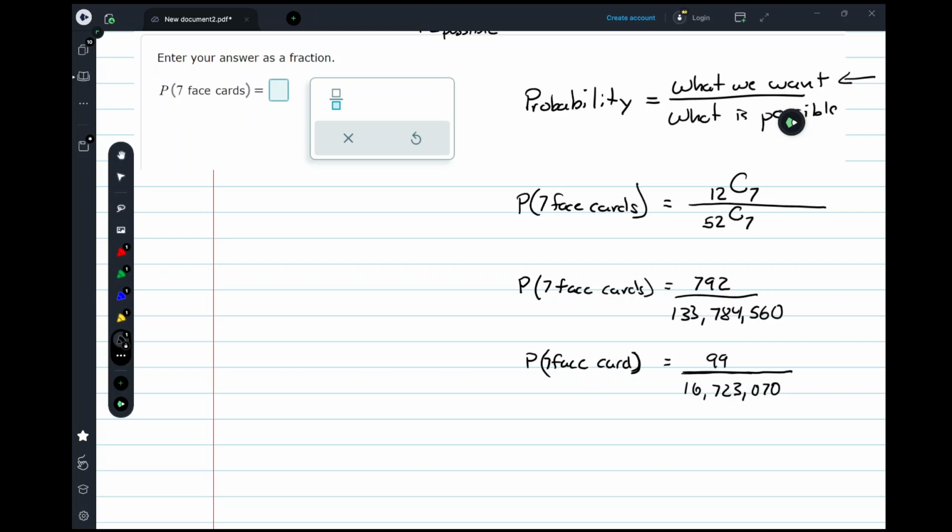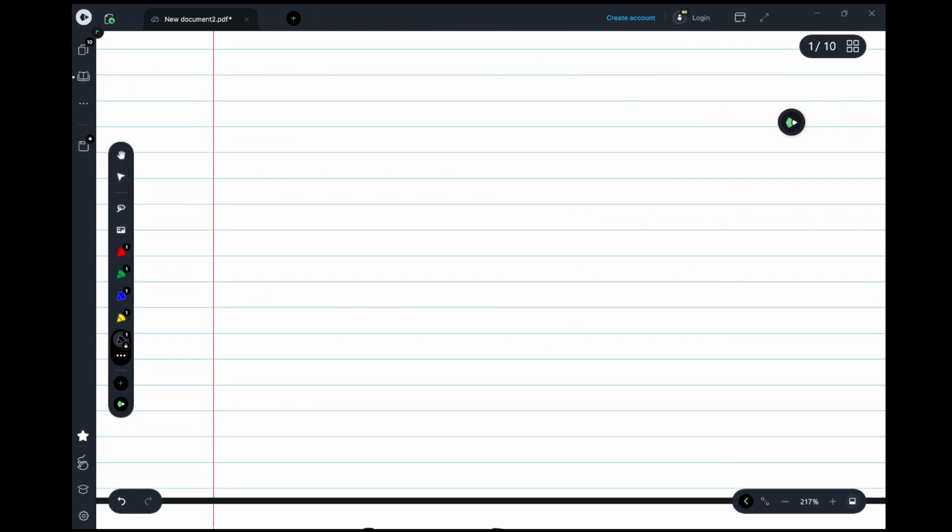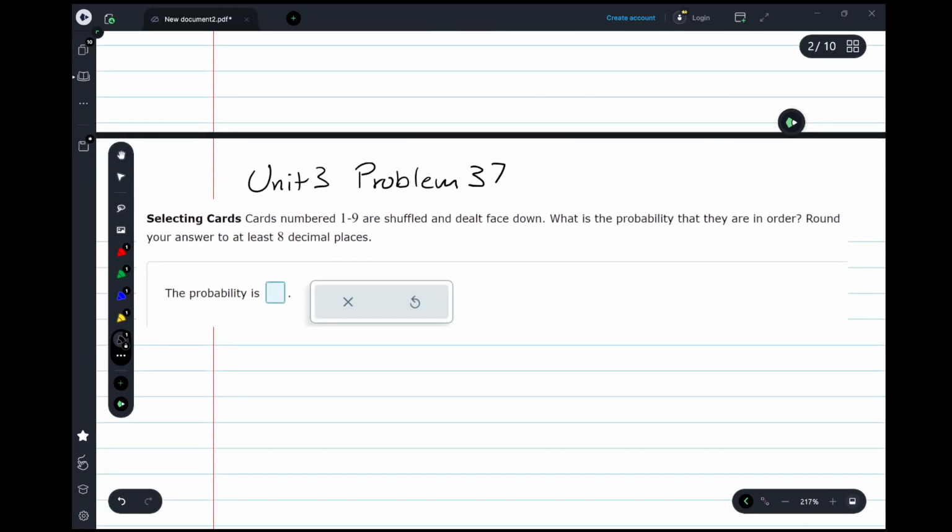So let's apply that same concept to this next problem, problem number 37. Selecting cards. We have cards numbered 1 through 9, and they are shuffled and dealt face down. What is the probability that they are in order?